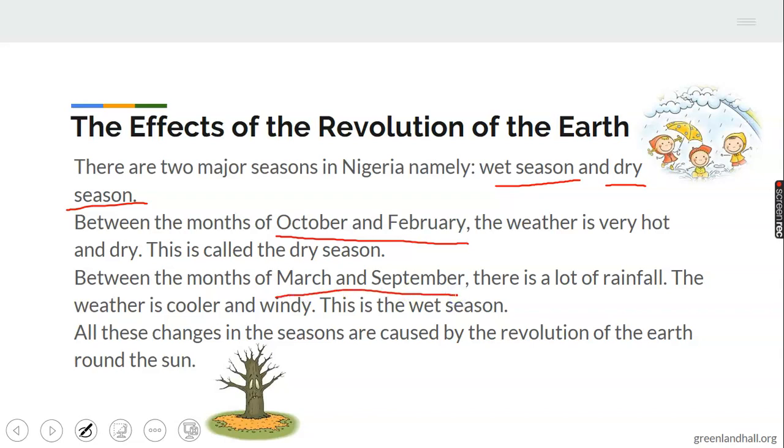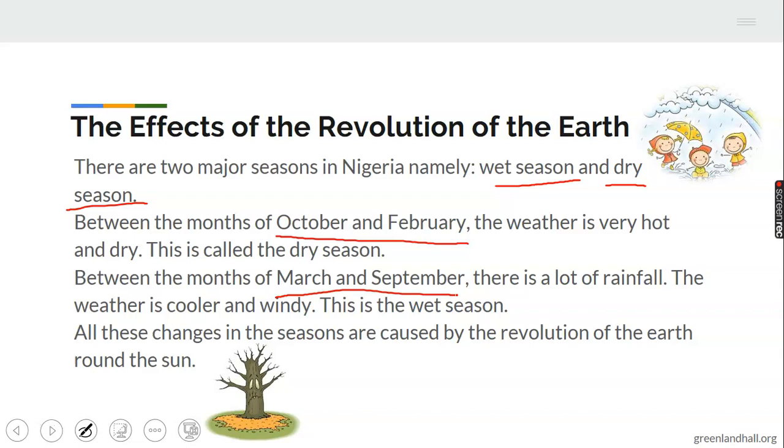This weather that we're talking about, this effect of the earth revolving round, is specific to Nigeria. Other parts of the world have theirs. So someone will say, oh, Mr. Moore told us that when the earth revolves around the sun we're supposed to have this, why are they having all that snow? I'm not saying snow. No, that's not our climate, okay? What we have here is just wet and dry season.